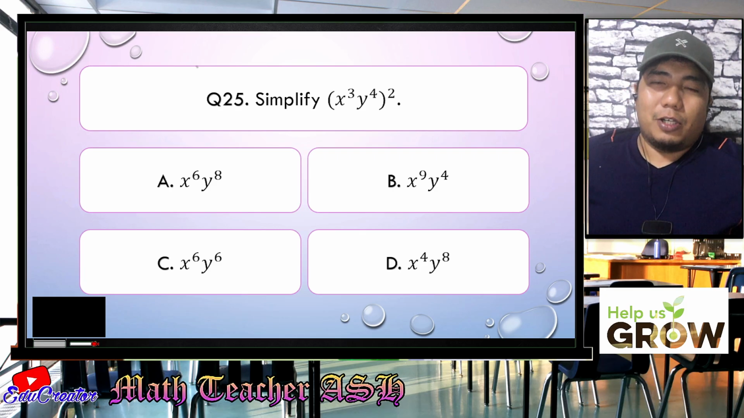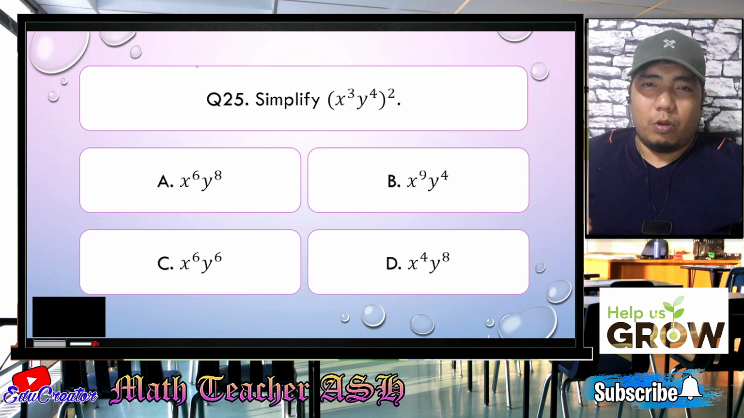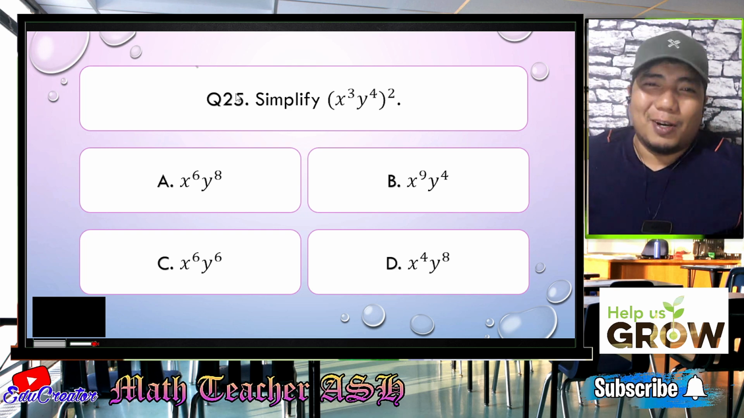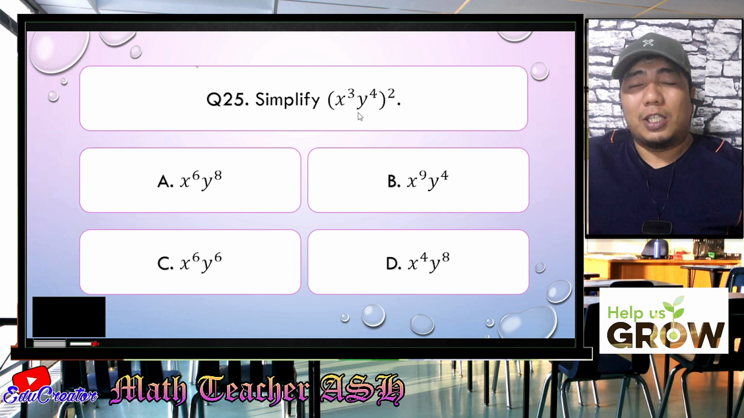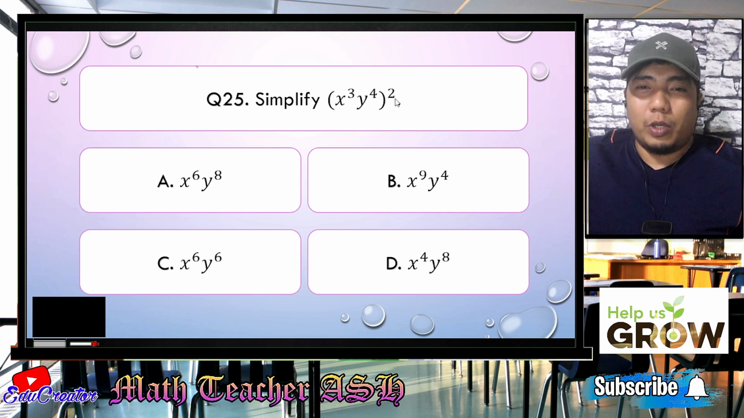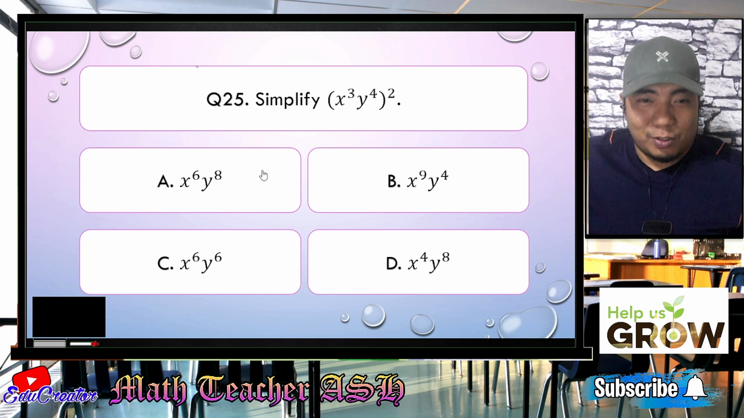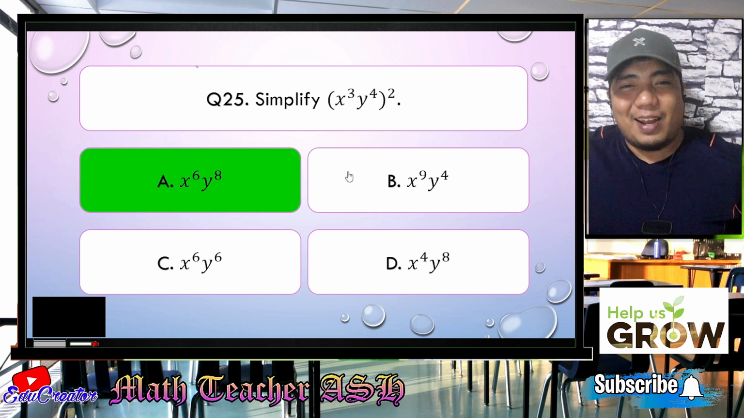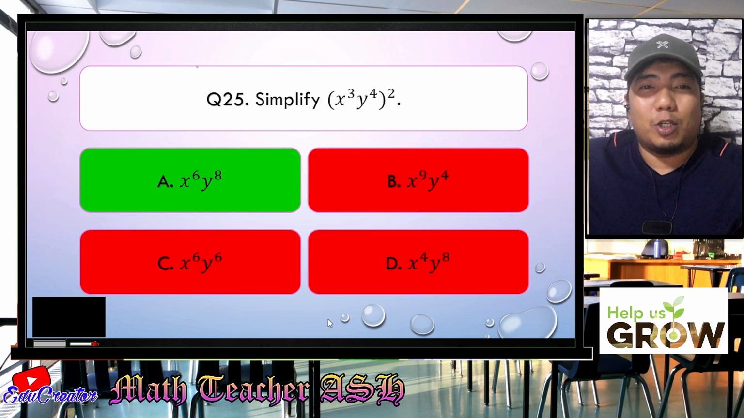Alright, my dear math learners, this is just an example of the power rule, specifically the power of a product rule or product of a power rule. They are just the same. Okay, so if we encounter something like this, what we need to do is just multiply the exponents. So this 2 here will be multiplied both to 3 and 4. So that will be 3 times 2. What is the answer? 6. 4 times 2, what is the answer? 8. So that will give us x to the power of 6, y to the power of 8, letter A. Easy, right? Very easy, my dear math learners. So now let us go to question number 26.